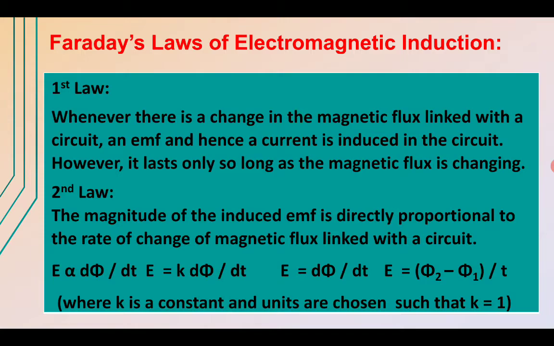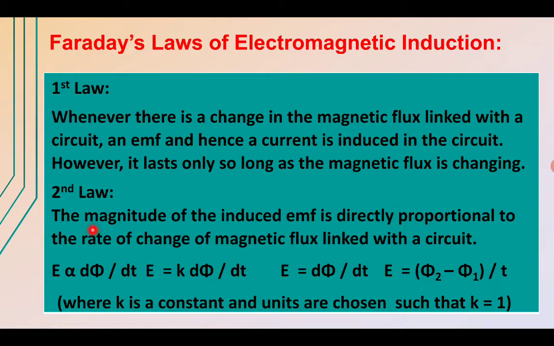Out of these experiments, Faraday deduced two laws of electromagnetic induction. The first law: whenever there is a change in magnetic flux linked with a circuit, an EMF, and hence a current, is induced in the circuit. With this change in flux, current is induced in the circuit, and it lasts only as long as the flux is changing. So if the flux is not changing for a given circuit, the induced current becomes 0.